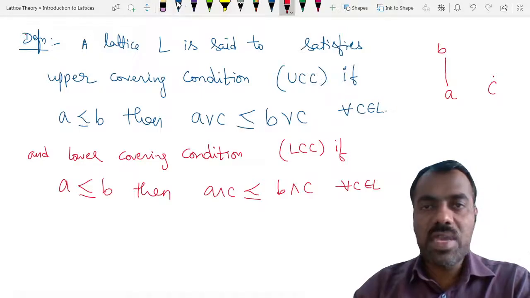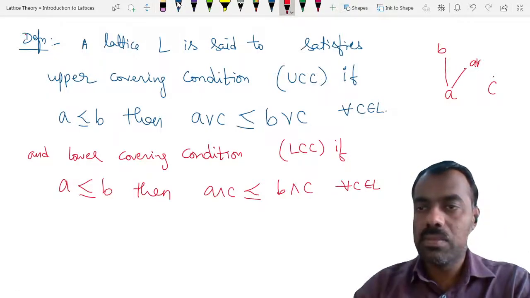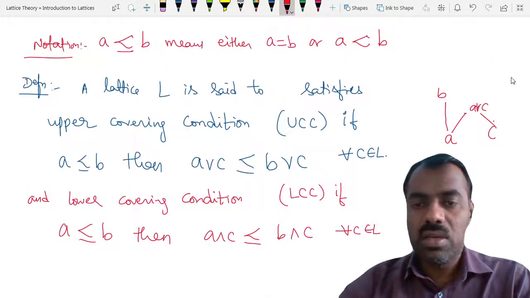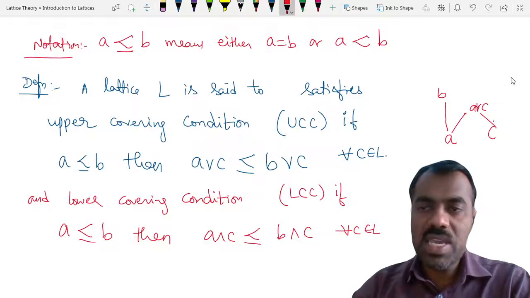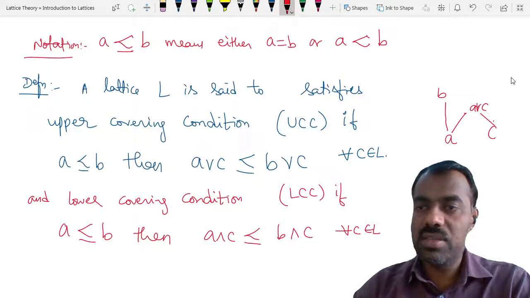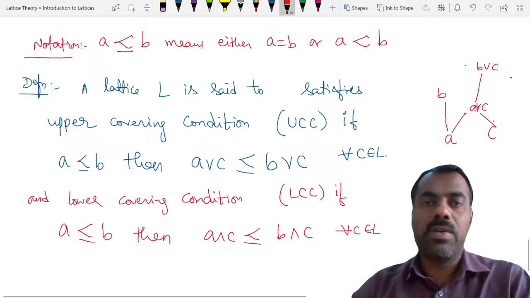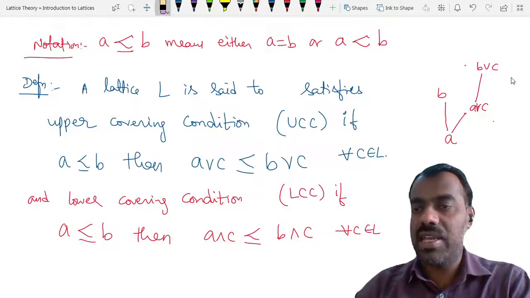This should be covered by B join C. So somewhere here will be B join C. Are you following? If you want, you write C somewhere on the side.